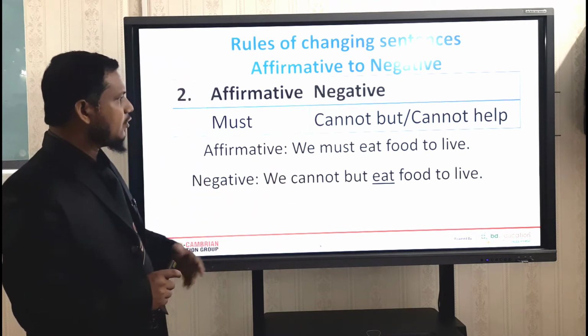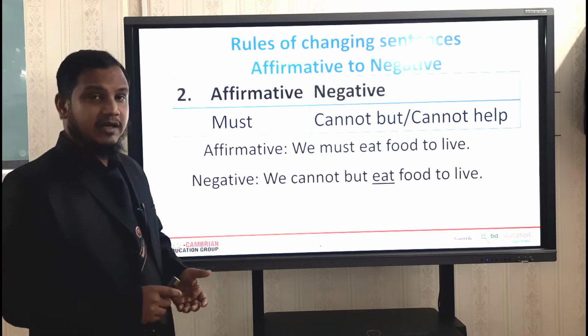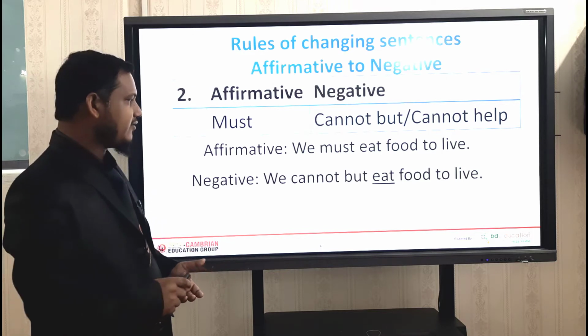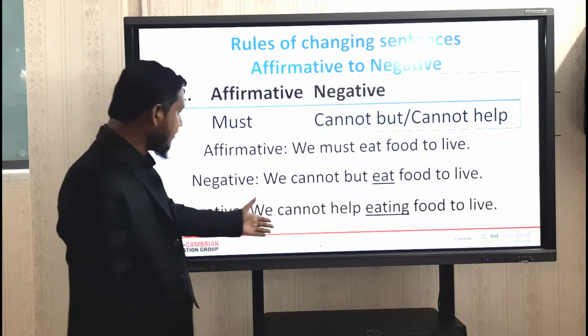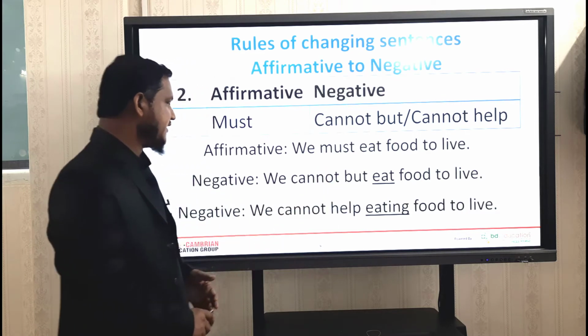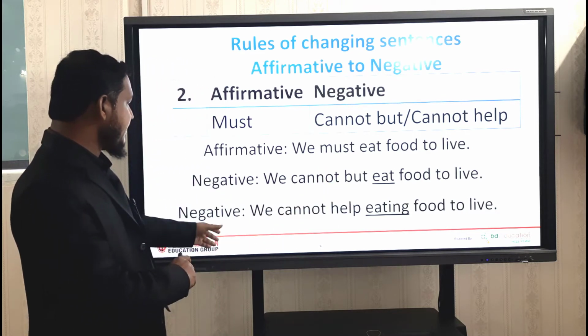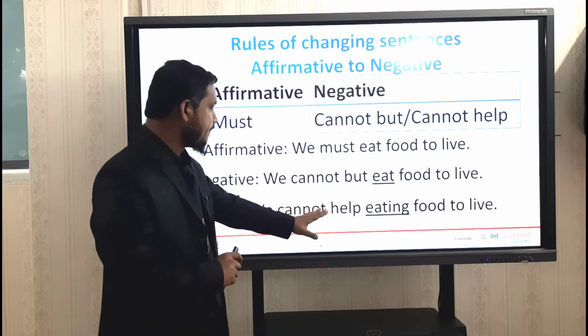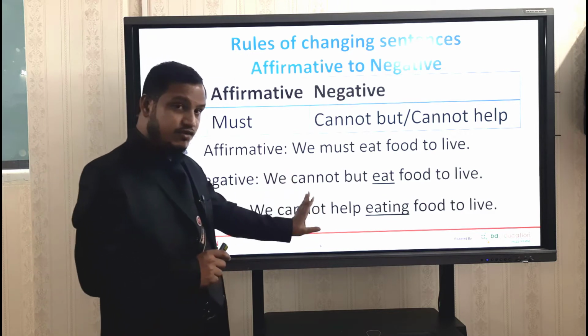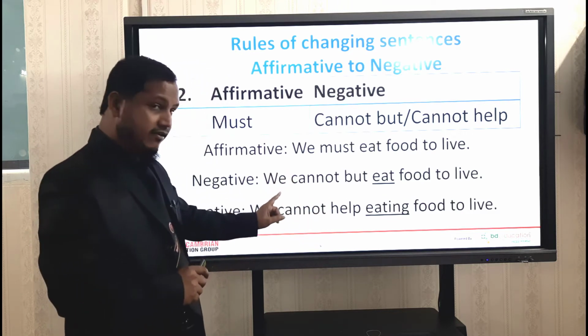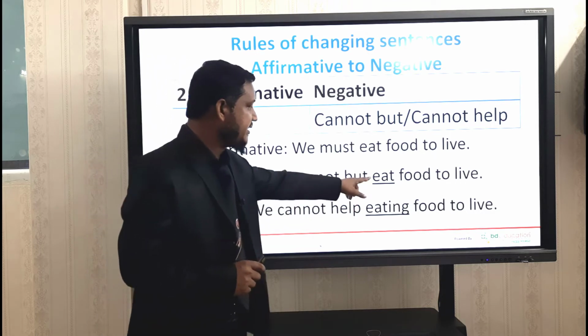Dear students, we can also write this sentence in another way. Do you know what this is? Look at this. "We cannot help eating food to live." Students, you will find that "we cannot help." If you use this word "help," then surely you must add "ing" with the main verb.